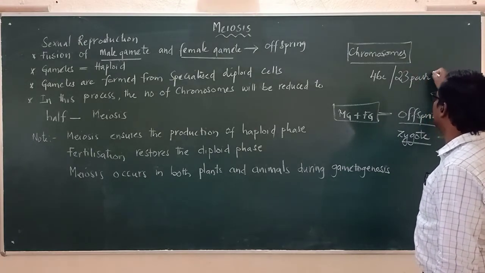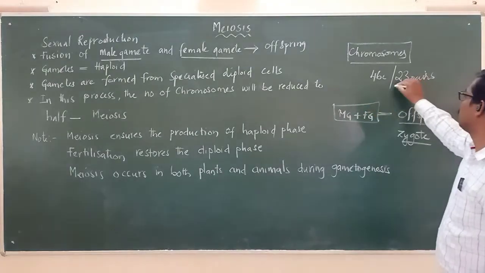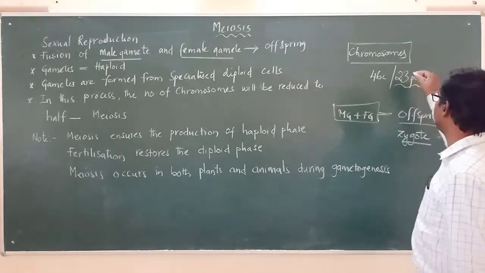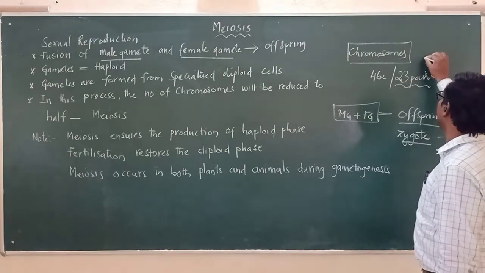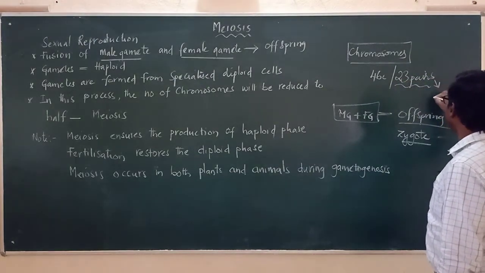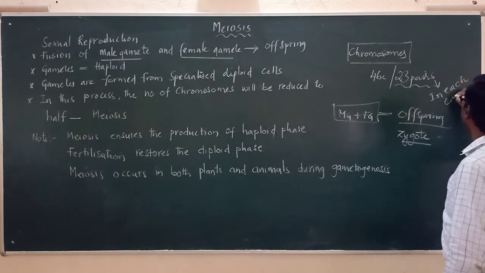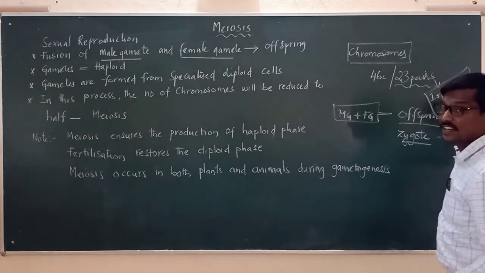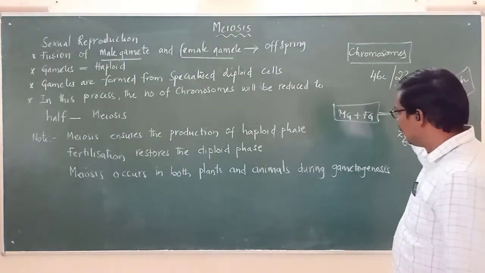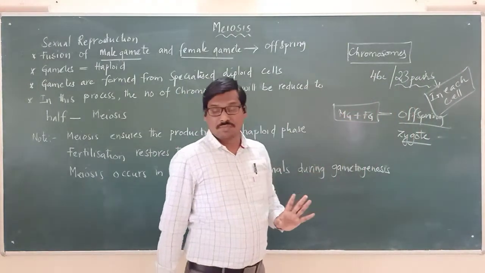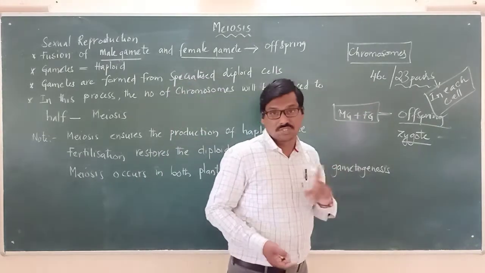When these 46 chromosomes are paired, there are 23 pairs of chromosomes in each cell. Please remember, this is in each cell of our body.